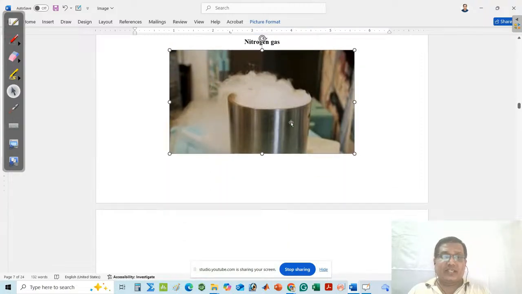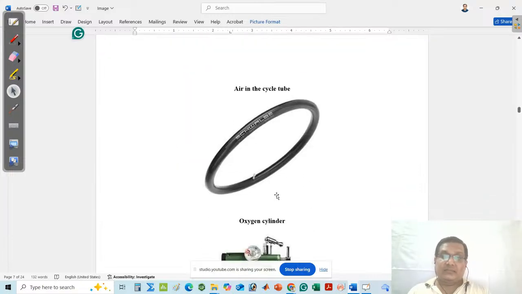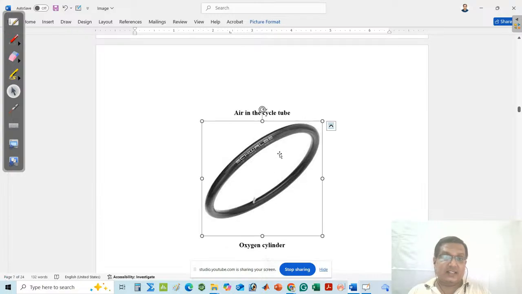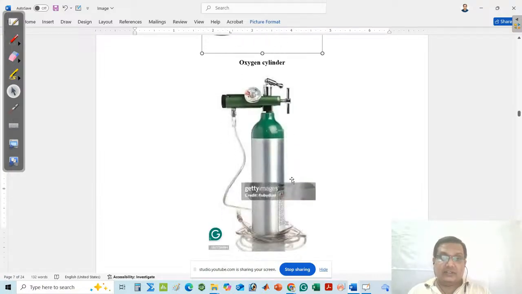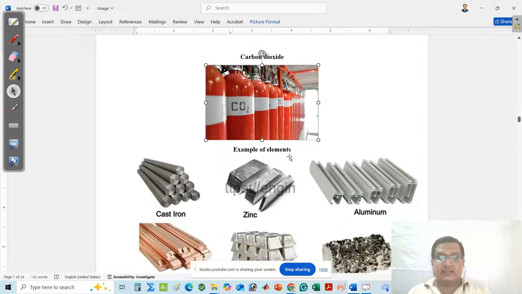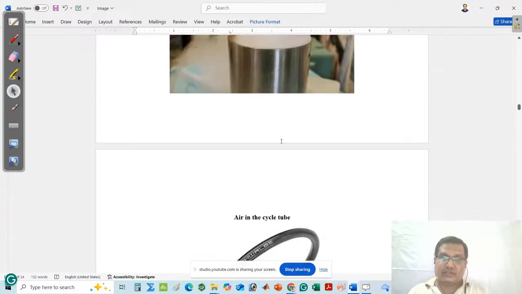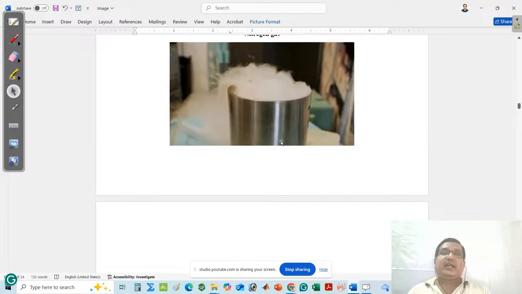Here, nitrogen gas is shown. Here also, the volume and shape will change. Next, the gas is present in the cycle tube. Here, oxygen gas is present. Carbon dioxide gas is present. These are the examples of gaseous substances which do not have definite shape and definite volume.